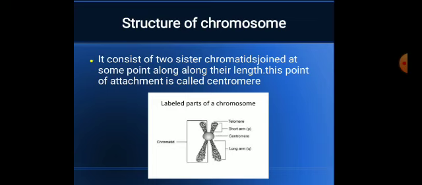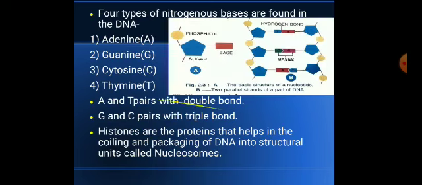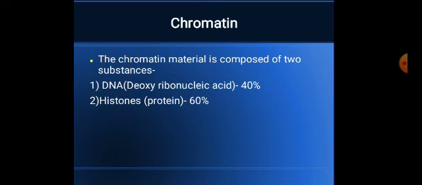So the chromosome consists of, again you should know, about 40% DNA and about 60% histone protein. Now what is histone? The histone is a protein. The histone and DNA form a kind of complex in which the DNA strands wind around a core of 8 histone molecules. Each forms a complex which is called nucleosome. And you should know, children, that a single human chromosome may have about 1 million nucleosomes.